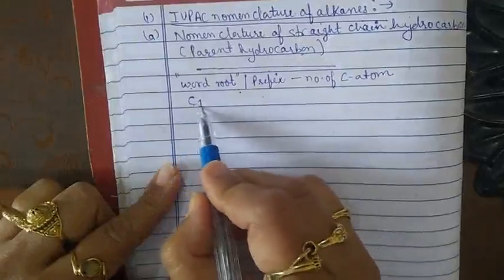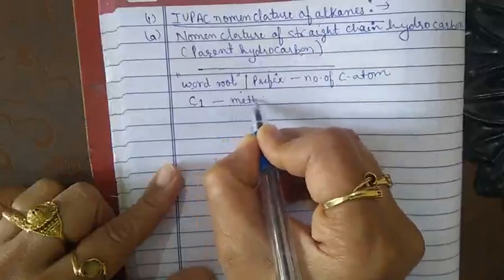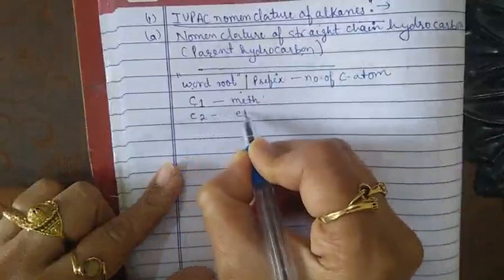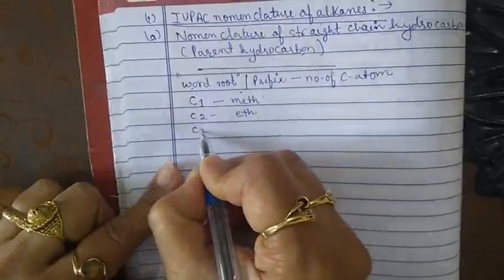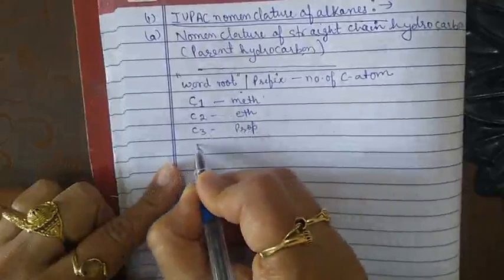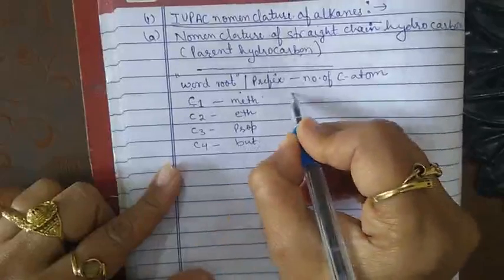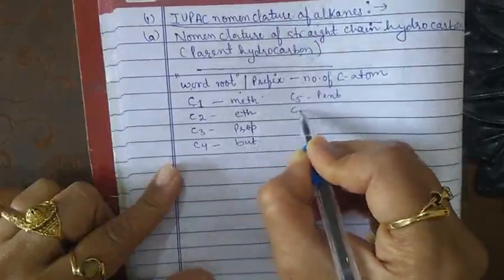Now we have already studied this in our previous class. If only one carbon atom is present, its word root is meth. If two carbon, its word root is eth. If three carbon, prop. If four carbon, but. If 5, it is pent.